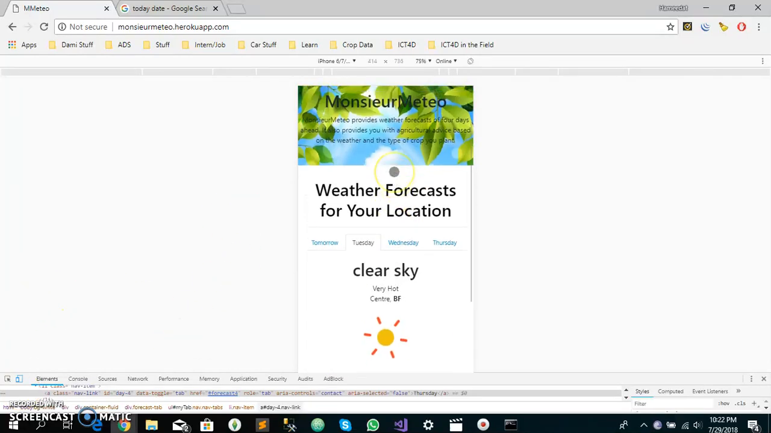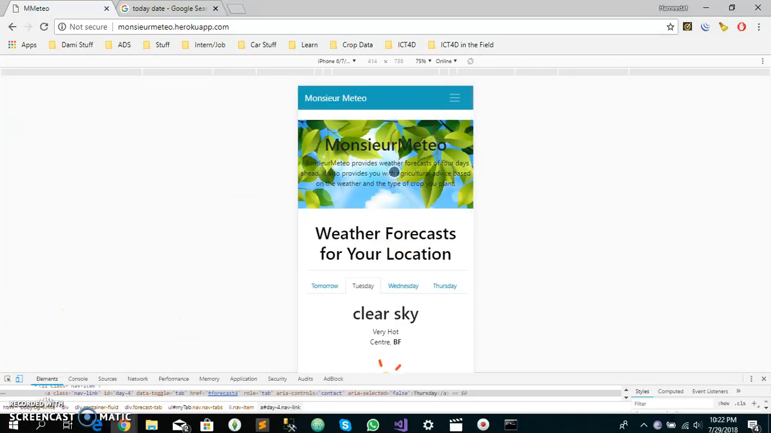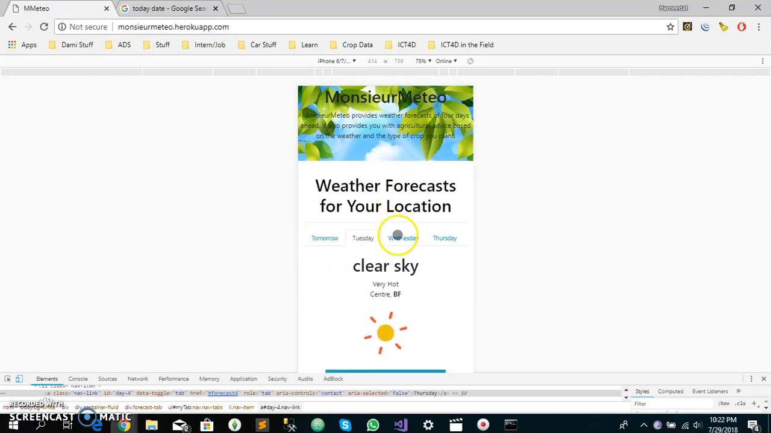Hello. So today I'll be giving a short demo on the MonsieurMeteo prototype. The prototype is hosted on Heroku at monsieurmeteo.herokuapp.com. This is the web interface for the prototype, and it provides a weather forecast for the next 4 days for Burkina Faso. The current location has been set to Burkina Faso.